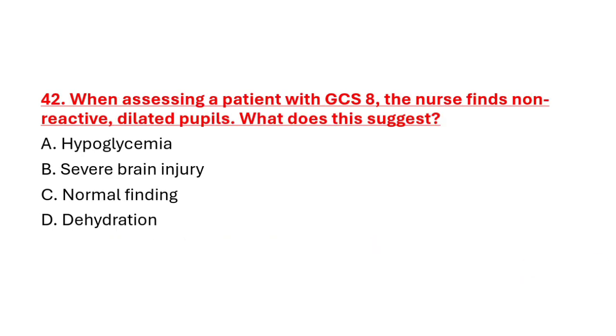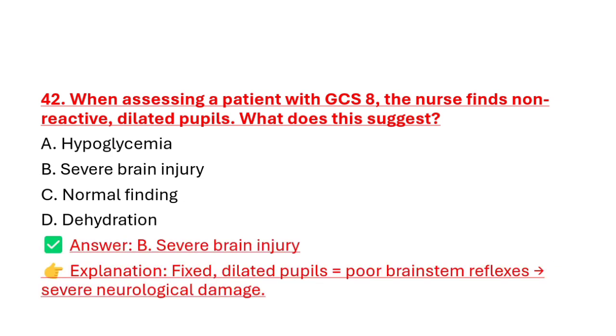Question number 42. When assessing a patient with GCS 8, the nurse finds non-reactive dilated pupils. What does this suggest? Option A, hypoglycemia. Option B, severe brain injury. Option C, normal finding. Option D, dehydration. Correct answer is option B, severe brain injury. Fixed dilated pupils show poor brainstem reflexes, and that indicates severe neurological damage.